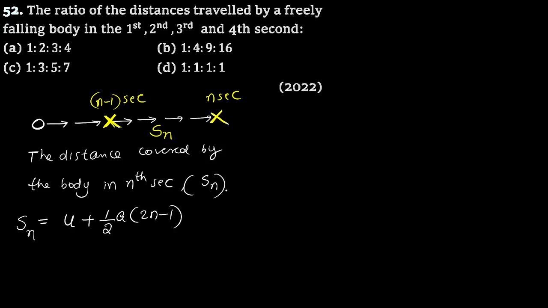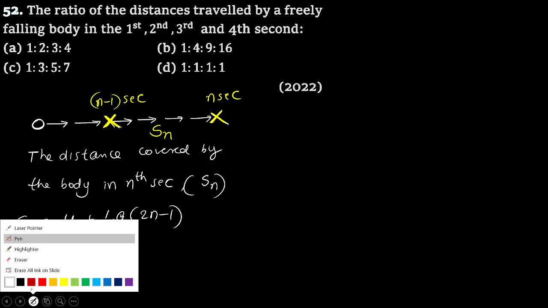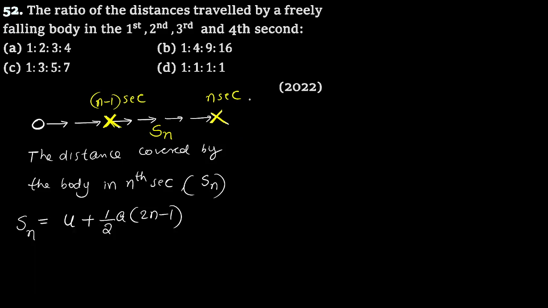So the question is talking about a freely falling body. In the case of a freely falling body, the initial velocity will be 0. So what is S1? A diagram is not required. S1 is the distance covered in the first second. Understood the meaning?